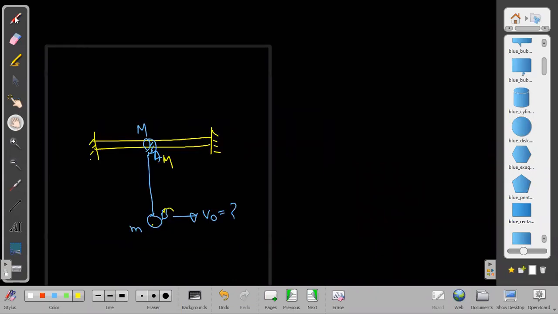What happens when it goes to the highest point? When it goes to the highest point here, let me make a new diagram for clarity.